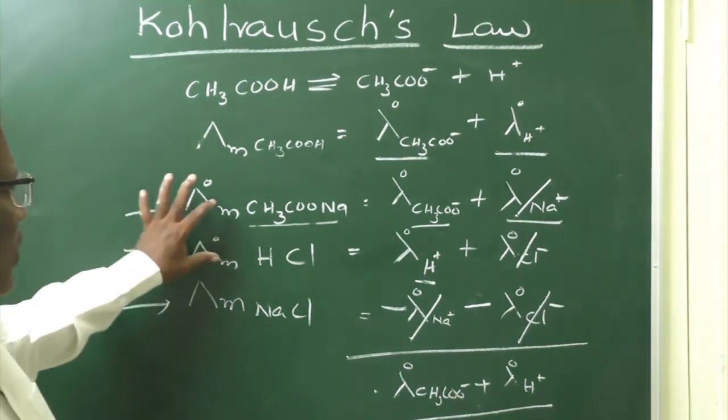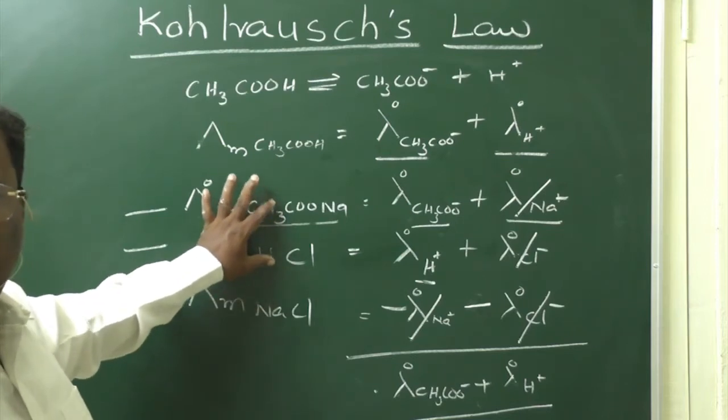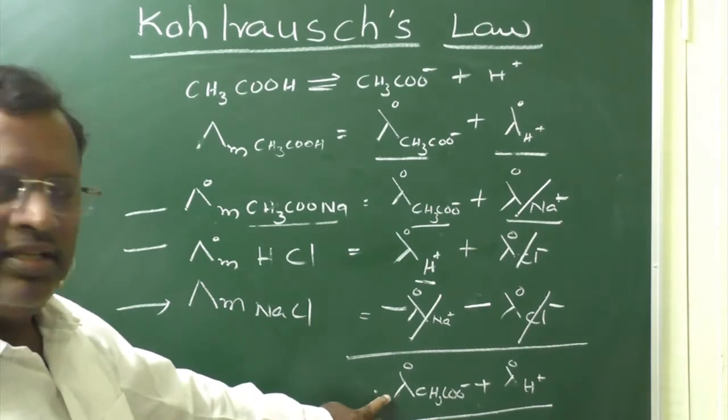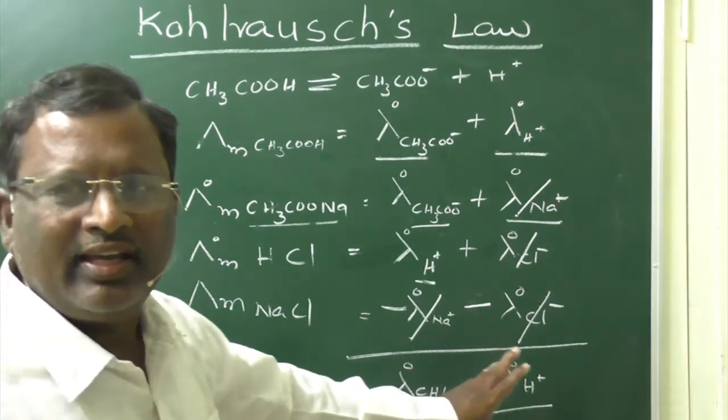So, if limiting molar conductivities of sodium acetate and HCl are added, and from that sum you subtract NaCl, you will get the sum of the limiting molar conductivities of acetate ion and H plus ion.